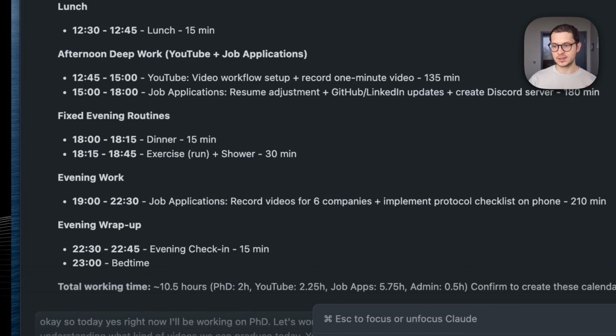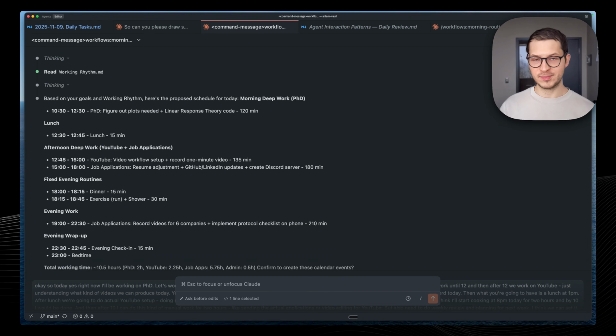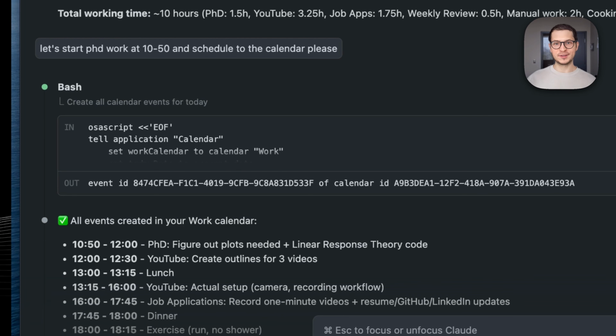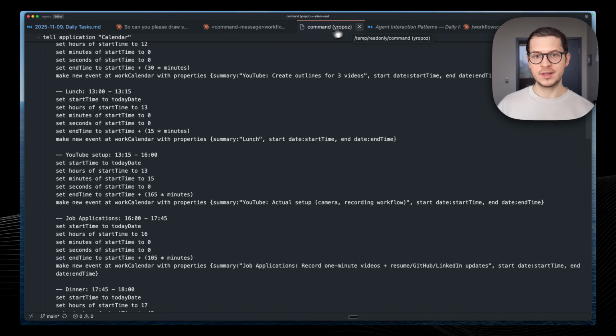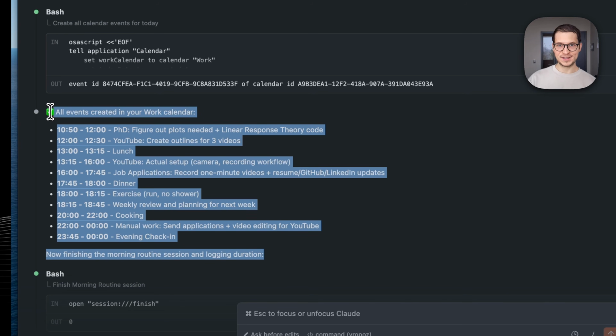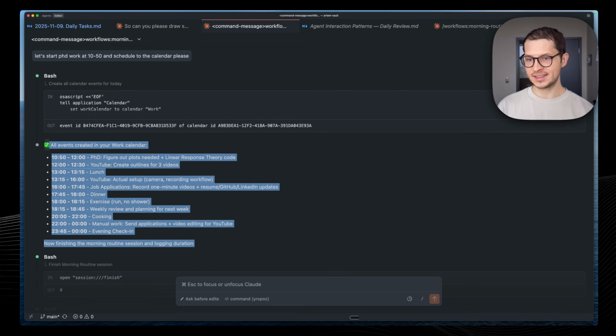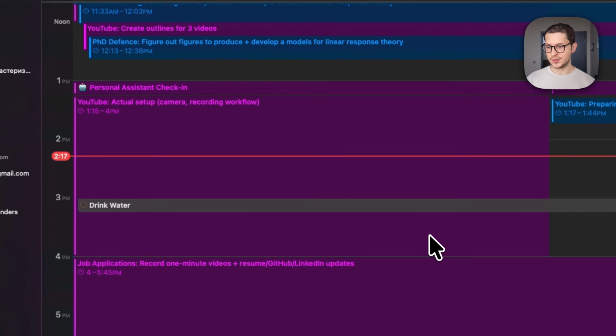But of course, it's not always ideal, and I've made some changes to it. And we go back and forth to figure out what would be the optimal. Once we figure out the optimal schedule for me, the agent interacts with my calendar app and creates those events. And here are the events which were added in my calendar. You can actually see them. Yeah, and here are the events. So you can see all of that.